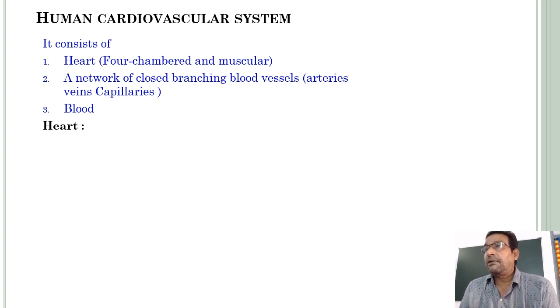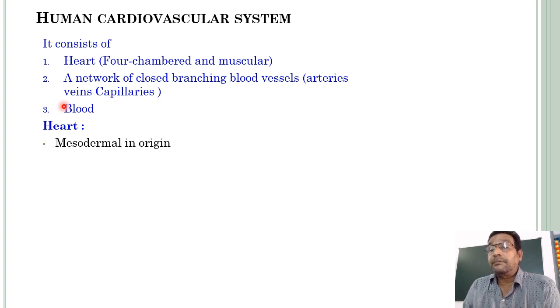Our heart is a myogenic heart, not neurogenic like in invertebrates. First one is the heart, and second one is a network of closed branching blood vessels: the three types of blood vessels are arteries, veins, and capillaries. And third one is a fluid connective tissue, blood.